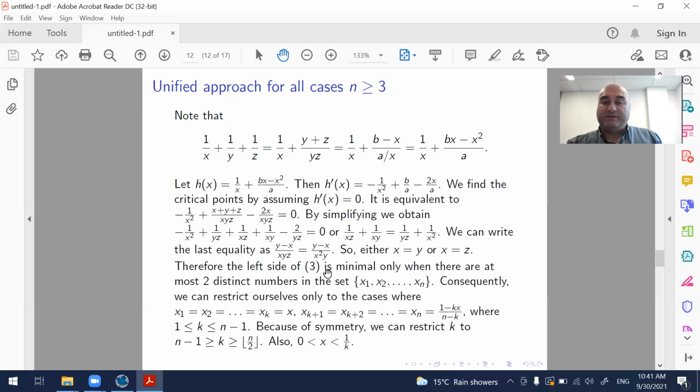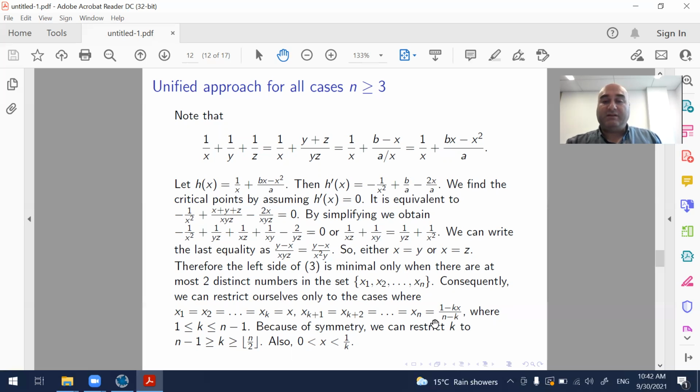Therefore, the left side of 3, the previous inequality, is minimal only when there are at most 2 distinct numbers in the set x1, x2, xn. Consequently, we can restrict ourselves only to the cases when k of the numbers x1, x2, xn are equal to x, and the rest of the numbers are equal to (1 minus kx) divided by (n minus k). We assume that k is from 1 to n minus 1.